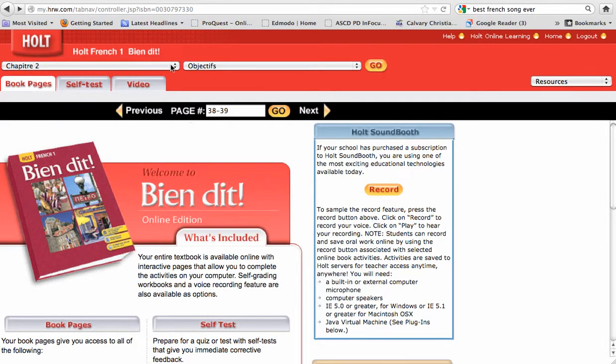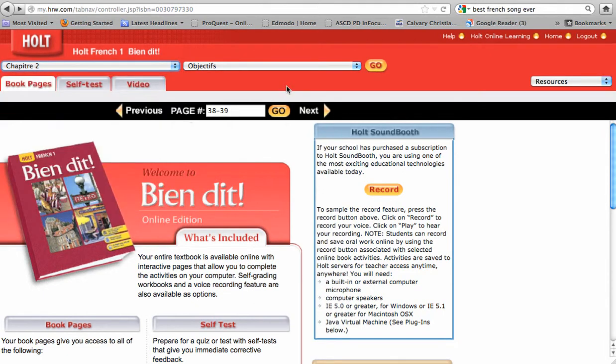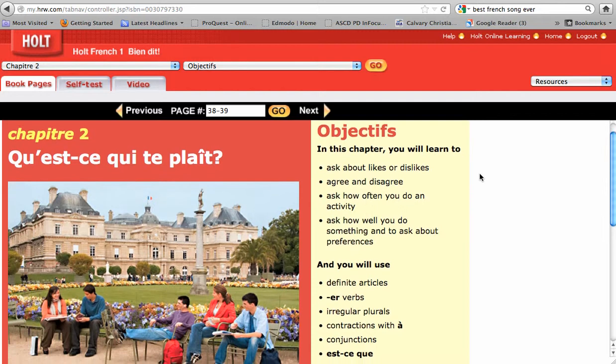If I select from the drop-down menu here, chapter 2, because that's the chapter we're going into, we're going to look at the objectives. From the second drop-down menu, always have to click on Go to launch that request. And here we have the first page of chapter 2. Chapitre 2, Qu'est-ce qui te plaît? What kind of things do you like to do?